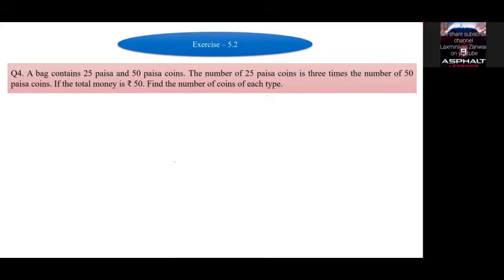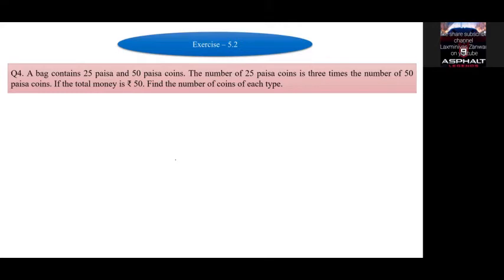Yes, sir. A bag contains 25 paisa and 50 paisa coins. The number of 25 paisa coins is three times the number of 50 paisa coins. If the total money is rupees 50, find the number of coins of each type.